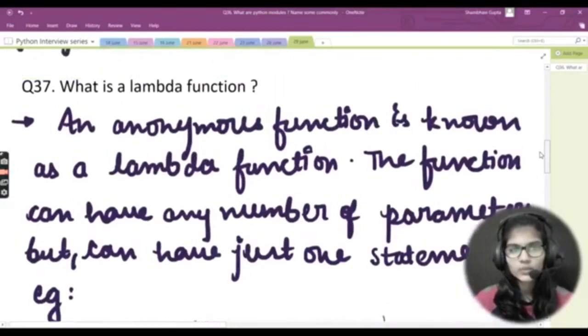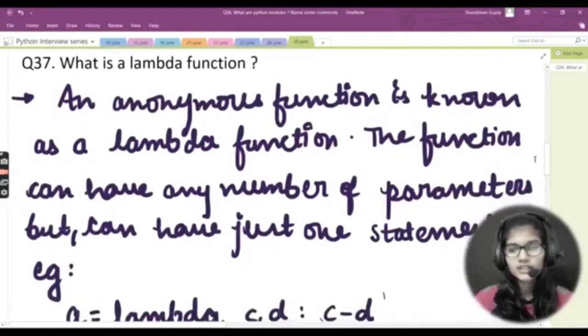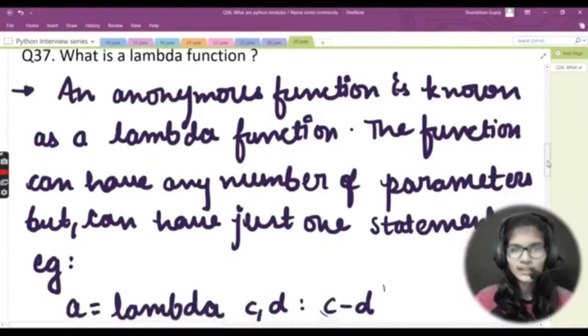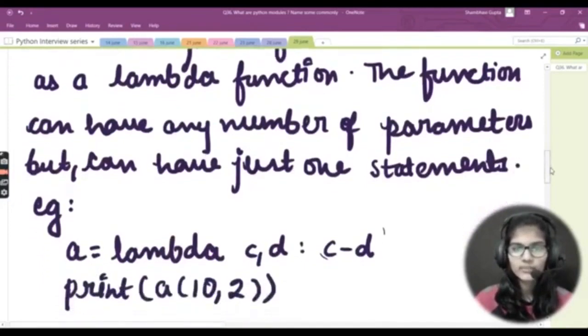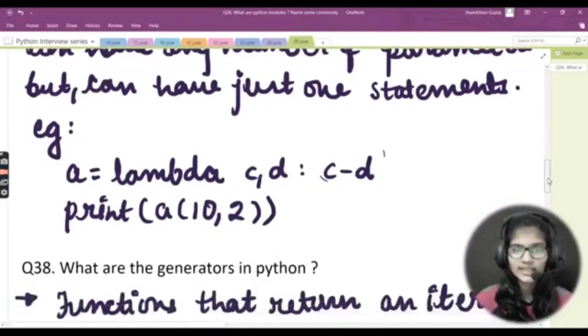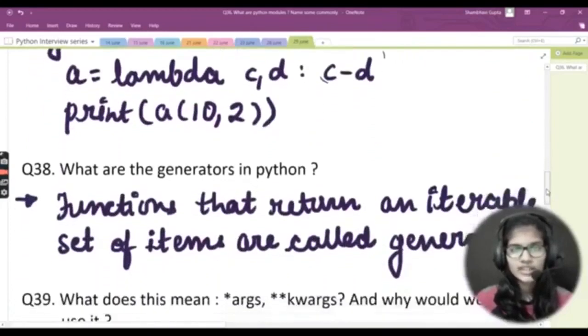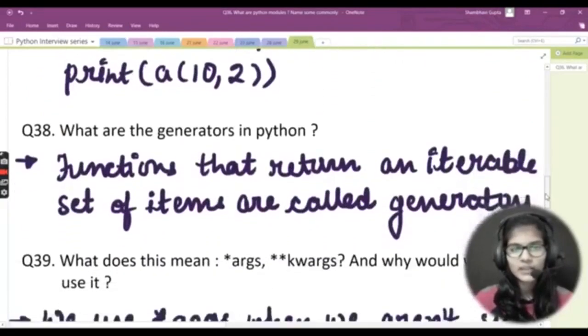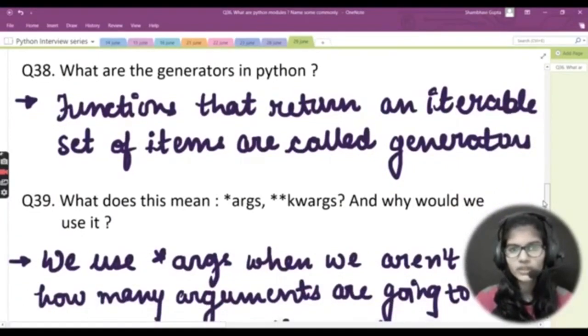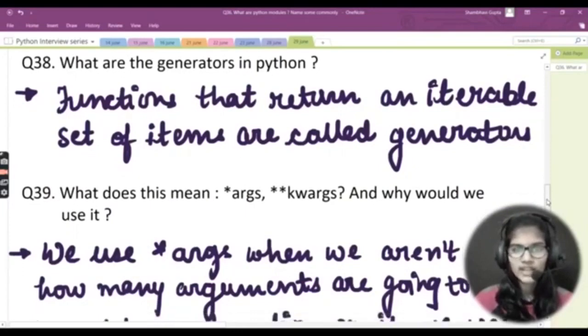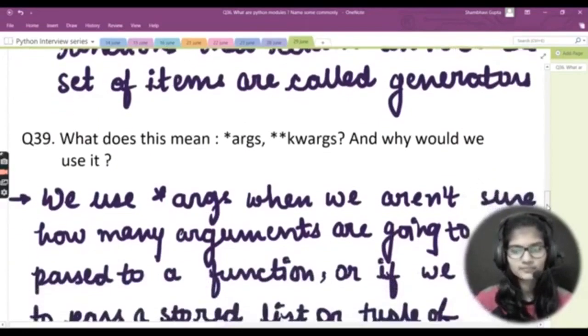After that, we saw what a lambda function is. Another name for the lambda function is anonymous function. An anonymous function is known as a lambda function. The function can have any number of parameters but can have just one statement. Right? And this was the example that we had seen. After that, we saw what generators in Python are. There was a super simple definition: functions that return an iterable set of items are called generators, right?